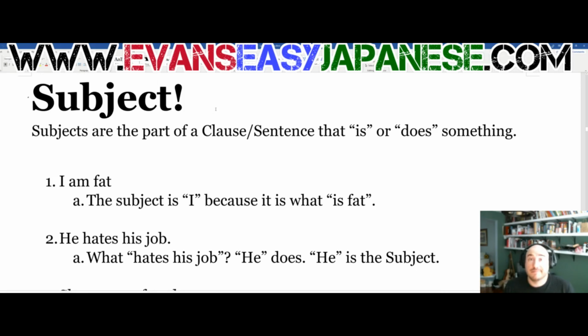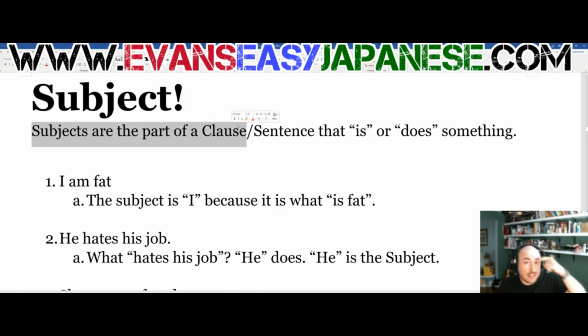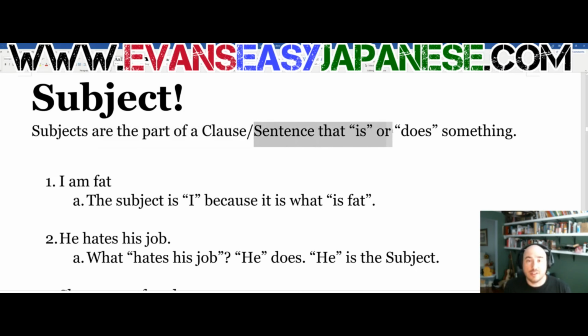What is a subject? We probably have a vague idea of what a subject is. Once again, these are just vague translations or explanations of what these words mean, because as we've seen in the previous videos of this series, these words are very difficult to pinpoint and define perfectly. So, basically, they're the part of the clause or the sentence, we haven't talked about clauses yet, that is or does something. Okay? So if you think of any sentence, there's something that does something, or there is something that is something. Does that make sense?